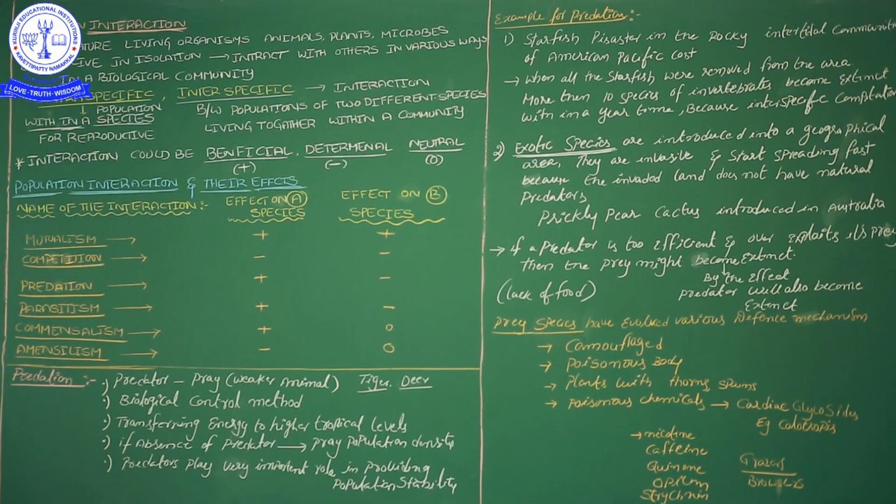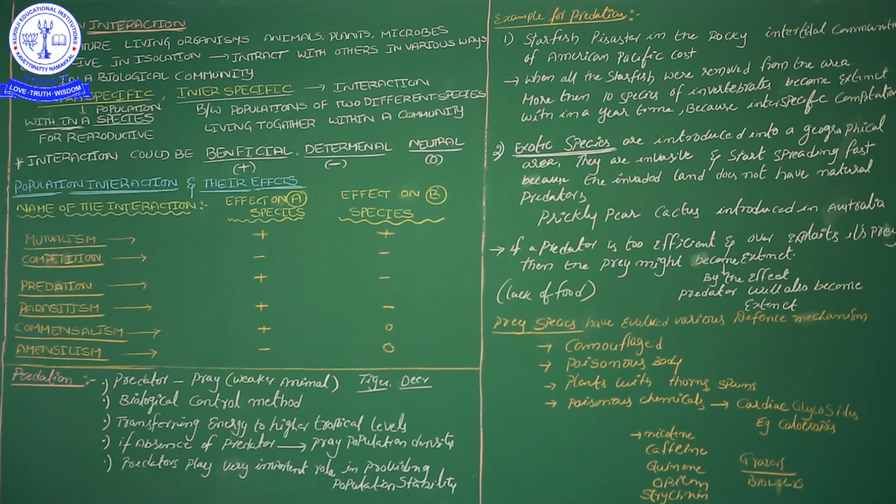Not only that. Now I said if the predator is lost, now I will add one more thing. Predators play a very important role in providing population stability. All populations need to maintain some stability. That is the most important thing in the predation and prey interaction. If it is not there, the population stability of the ecosystem will be problematic.